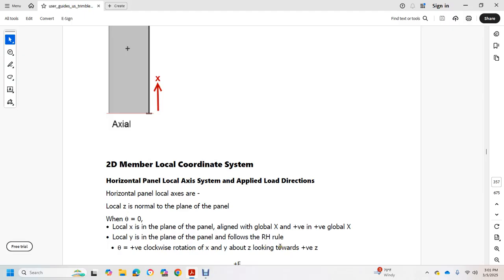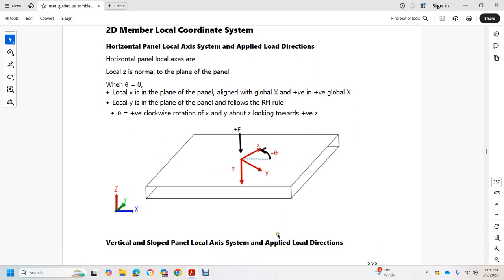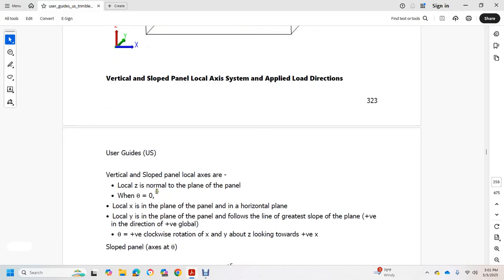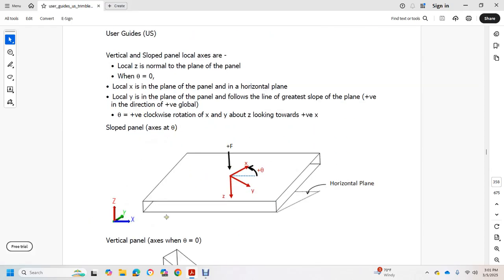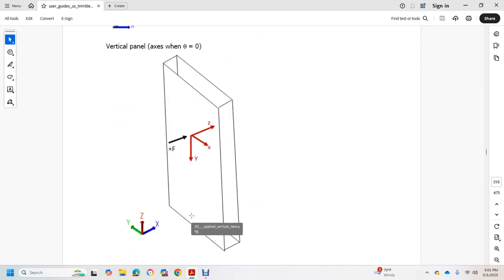x and y rotate about the axis toward the positive z. Vertical slope panel, local axis system, applied load directions. For a vertical slope panel, local z is normal to the plane of the panel. Local x is in the plane of the panel, horizontal. Local y is in the plane of the panel and follows the line of greatest slope of the plane, positive vector direction, positive global. Positive rotation is clockwise about z, looking toward positive x. For the slope panel, the axis is at 0 between the horizontal plane and the vertical plane.